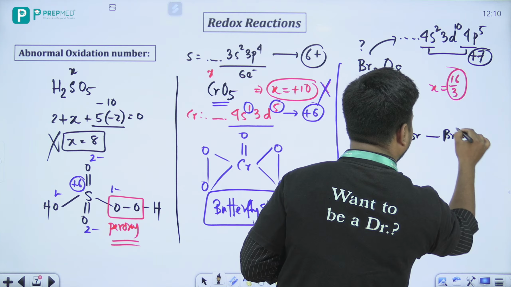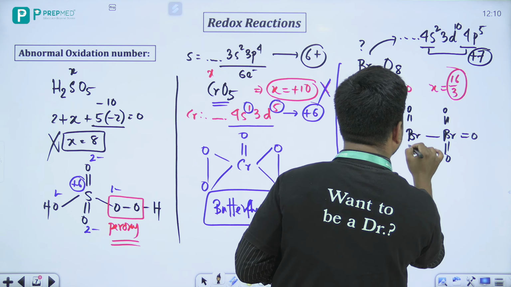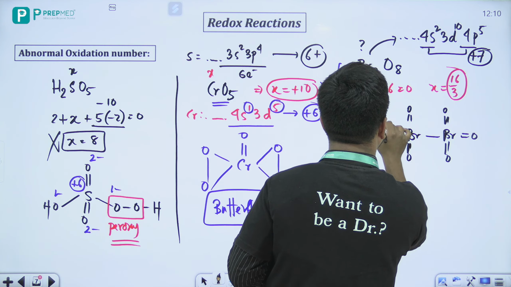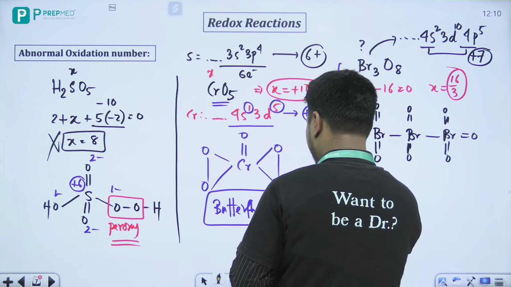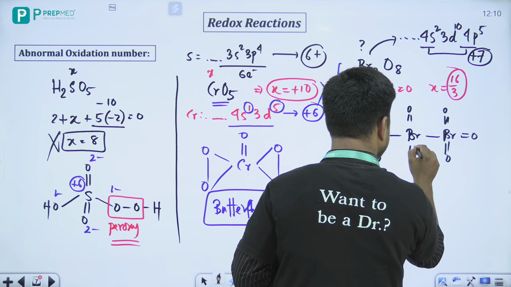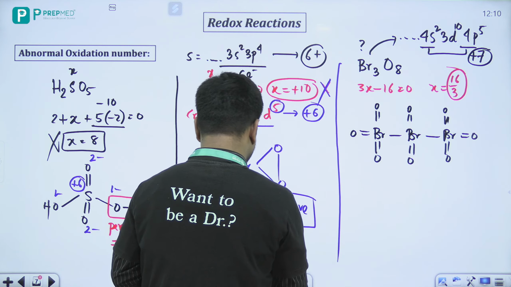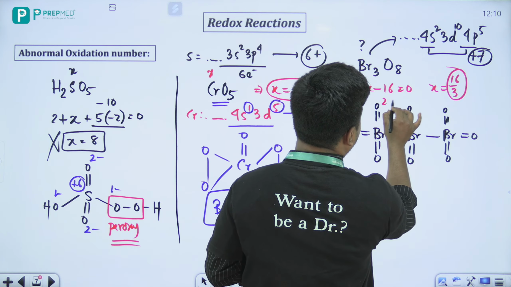So double bonded O, double bonded O, double bonded O, double bonded O, like this. Now if I look very carefully, this is 2 minus, this is 2 minus, and so on for each oxygen.